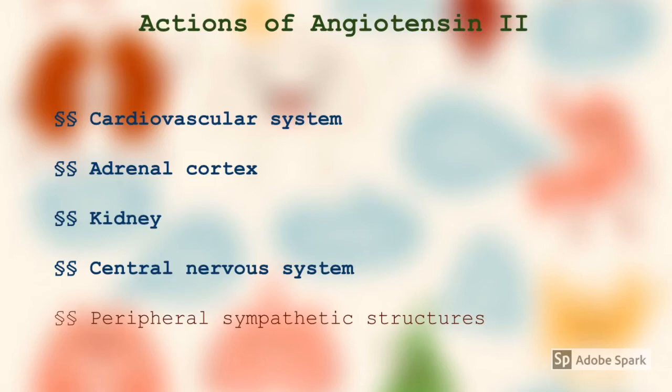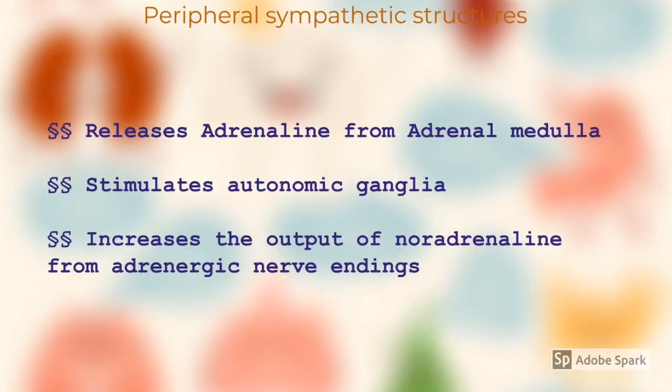How does it act on peripheral sympathetic structures? Only three points. First, it releases adrenaline from the adrenal medulla. Second, it stimulates autonomic ganglia. Third, it increases the output of noradrenaline from adrenergic nerve endings. Adrenaline, noradrenaline, and autonomic ganglia. Three things: adrenaline from the adrenal medulla, noradrenaline from adrenergic nerve endings, and stimulation of autonomic ganglia as the third point.